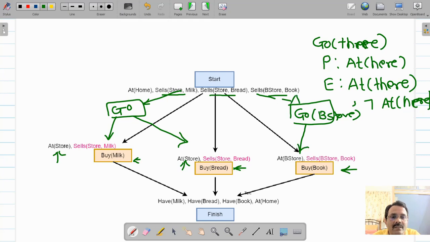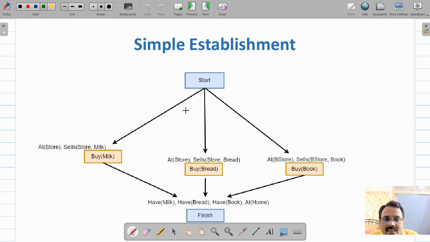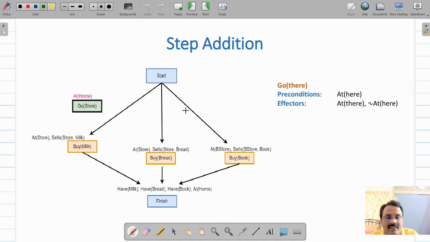So the precondition of this is at home, and out here its precondition is at home. So let us see this go there. Precondition is at here, effect is at there and not at here. So this go store we have added here, so that will establish links between these two, and from start to this.